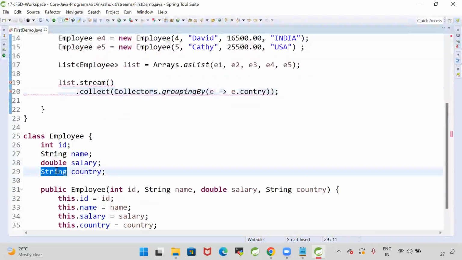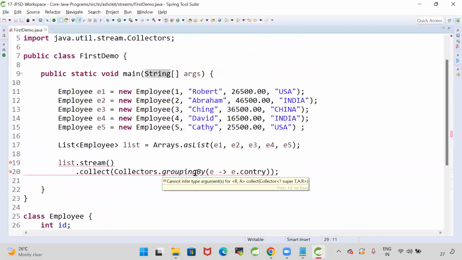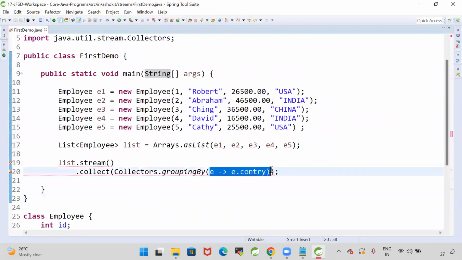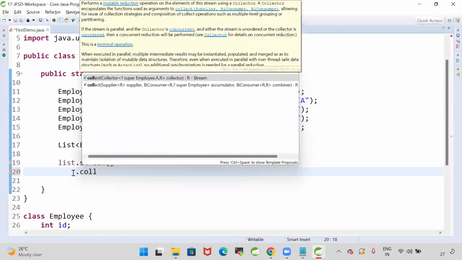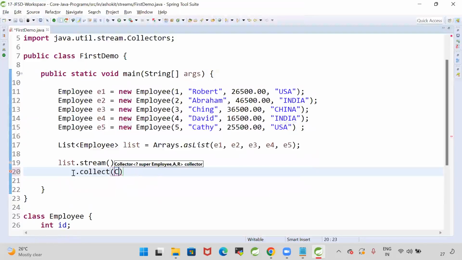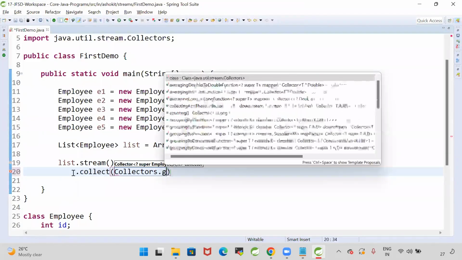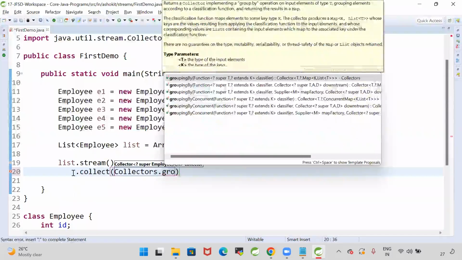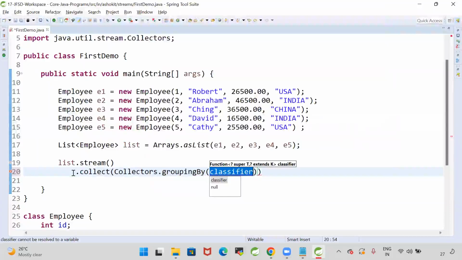String country is available. Grouping by is expecting a parameter. So list.stream dot collect, collectors dot grouping by, I'm going to pass the object. What is the parameter it is expecting?